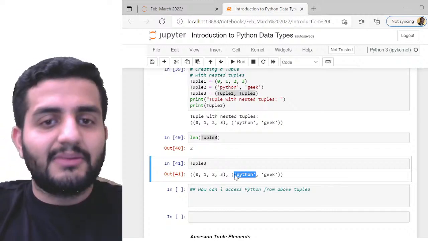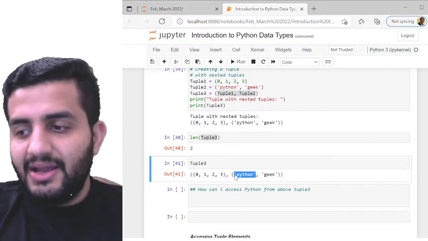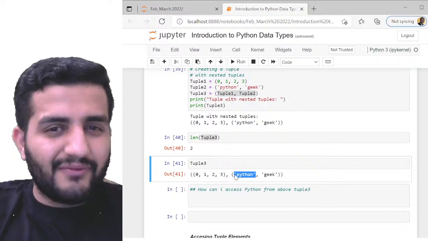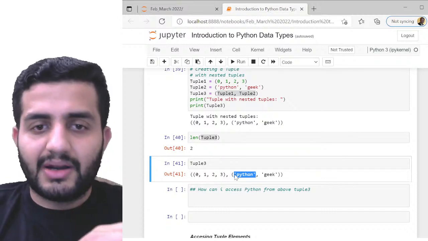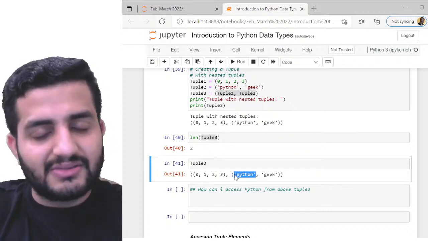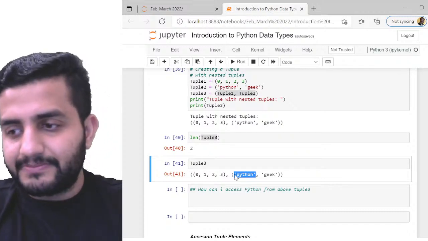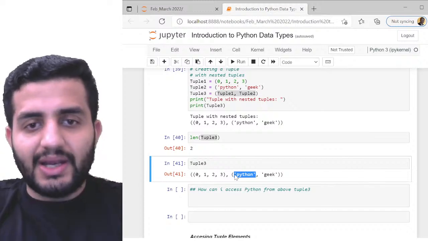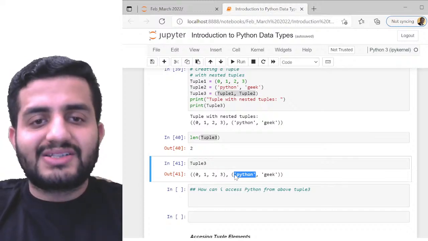And trust me, these are the basics of your data analysis, right? Nobody will tell you this, but nobody will give weightage to this. This is very, very important. And sometimes I generally feel that people get confused with this, right? And this is very core, very important basics. Guys, quickly, how will you access Python out of this tuple 3?